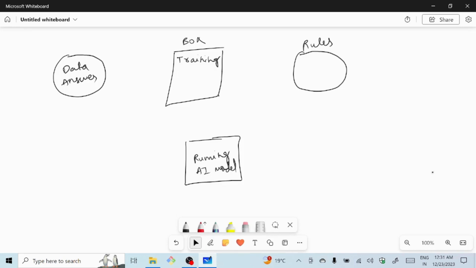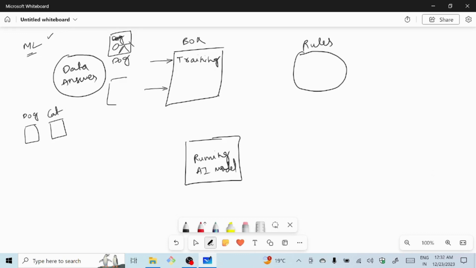For example, we are training an AI model which needs to identify whether the given image is a dog or a cat. So, first we will feed this model as input an image of a dog with the label dog. We need to give the answer as well as the data.